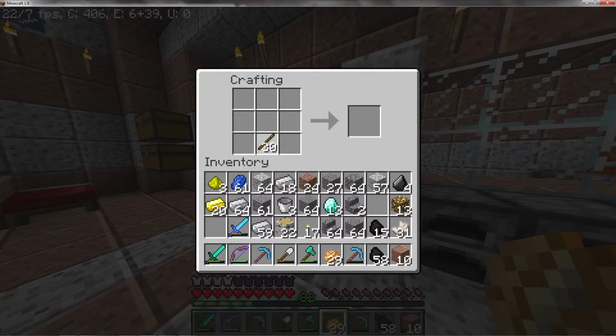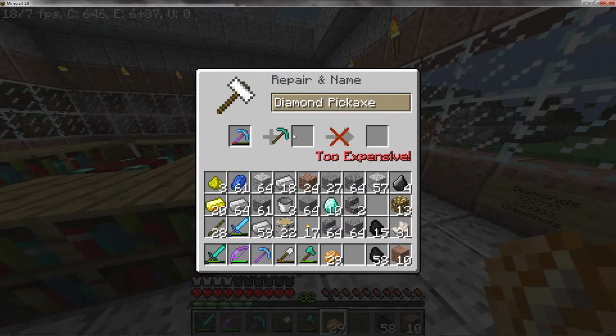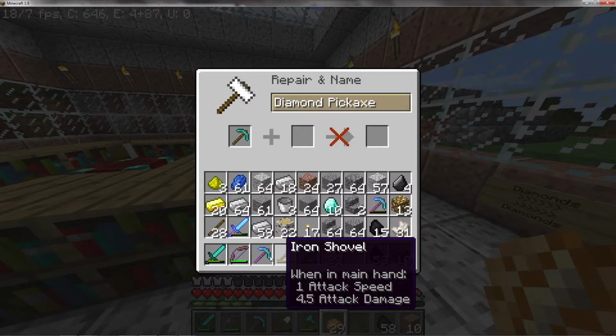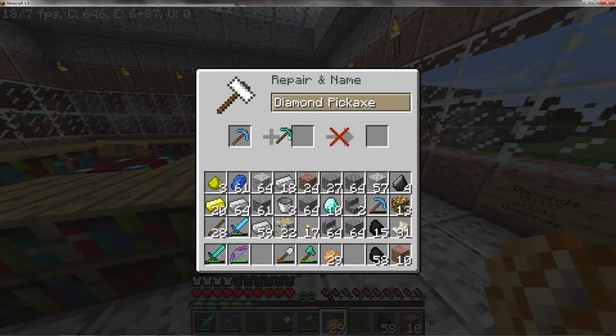Okay. And then over here, I'm going to transfer this guy with this power. I'm going to transfer it to this guy. And too expensive. Okay, let's see if we go the other way, if it's less expensive. Too expensive both ways. You son of a gun. Come on, I got 78 experience. Oh, see, I ran out. I ran out on it. Darn it. Okay. 16 that way. Okay, we're going to go that way. All right, we're just going to go that direction. Okay, very good. That's done.